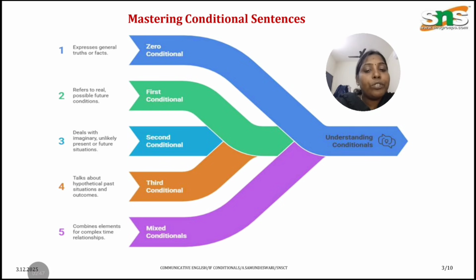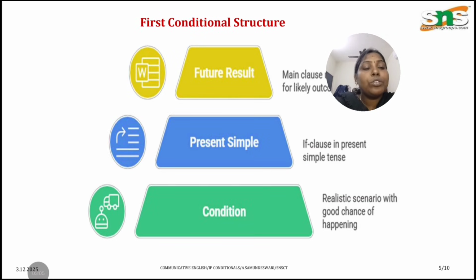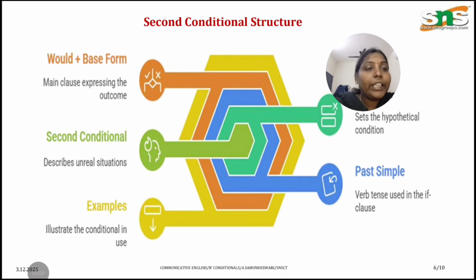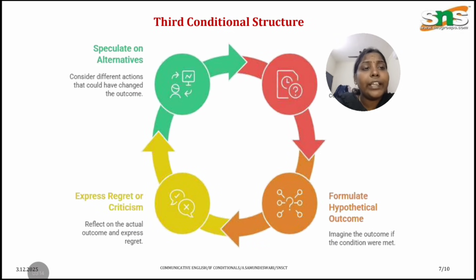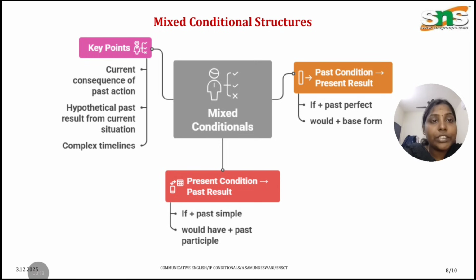We'll just go for a short recap about the conditional sentence in the upcoming slides. Understanding the zero conditional: to talk about habitual actions, scientific facts and general truths, you can use the zero conditional. The first conditional structures we have discussed earlier, and the second conditional also we have seen, and then the third conditional. And here is the picture of the mixed conditional structure.